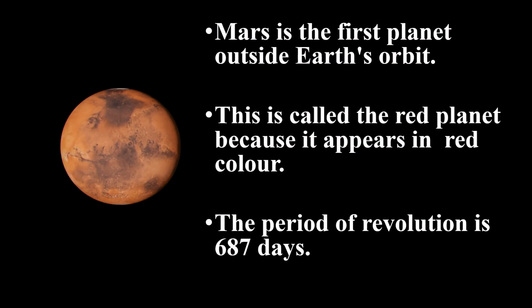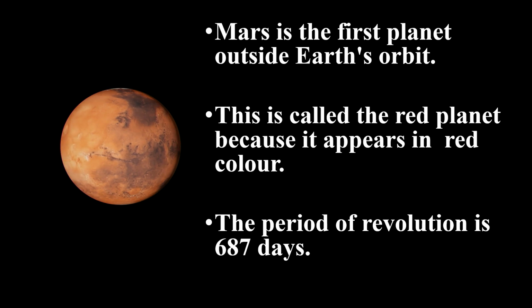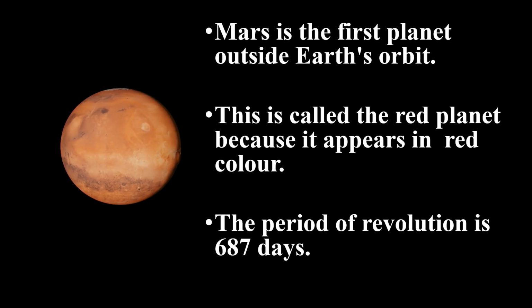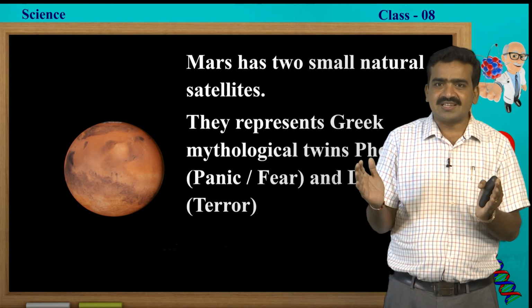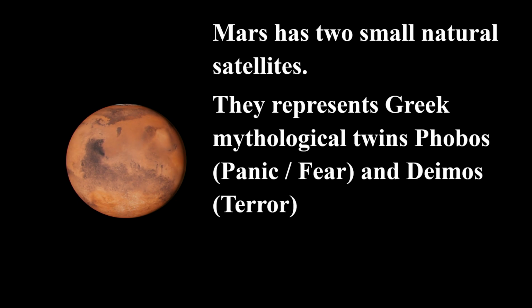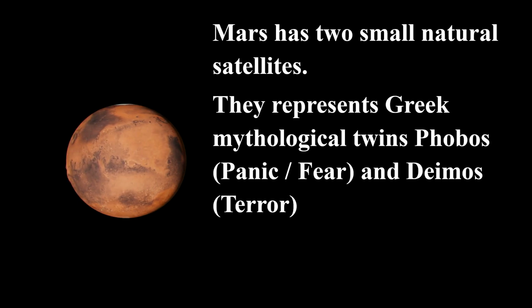The interesting facts about Mars are, Mars is the first planet outside the Earth's orbit. It is called the red planet because it appears red in the night sky. The period of revolution is 687 days. Mars has two small natural satellites, just like the Moon of the Earth. They represent the Greek mythological twins called Phobos, which means panic or fear, and Deimos, which means terror.